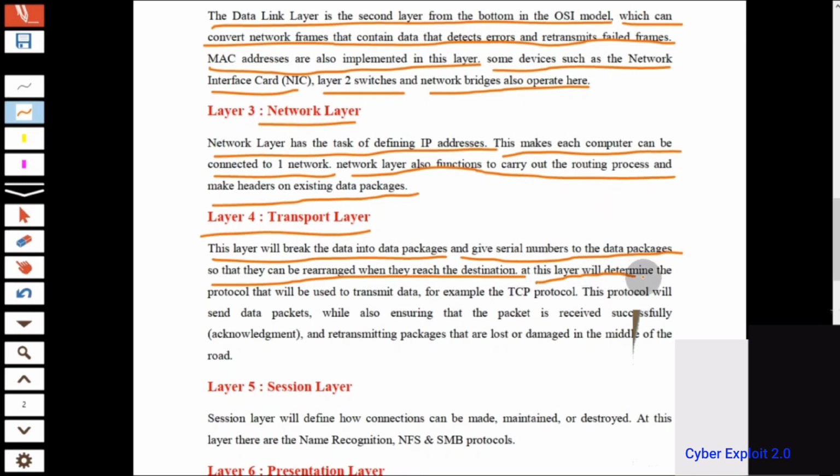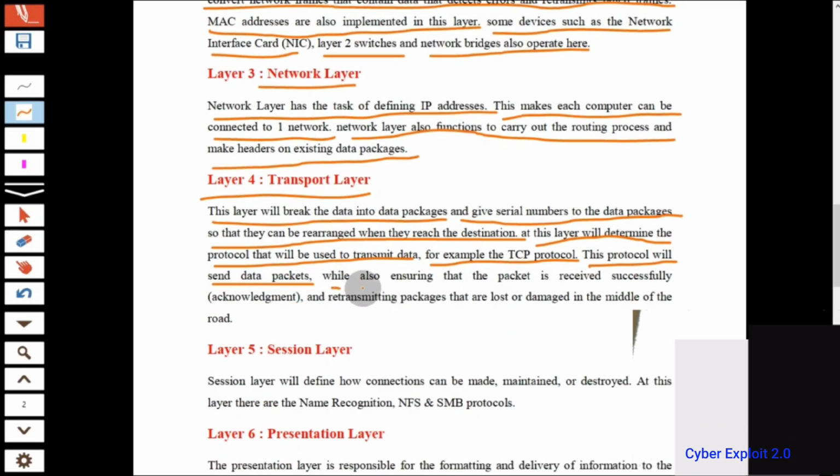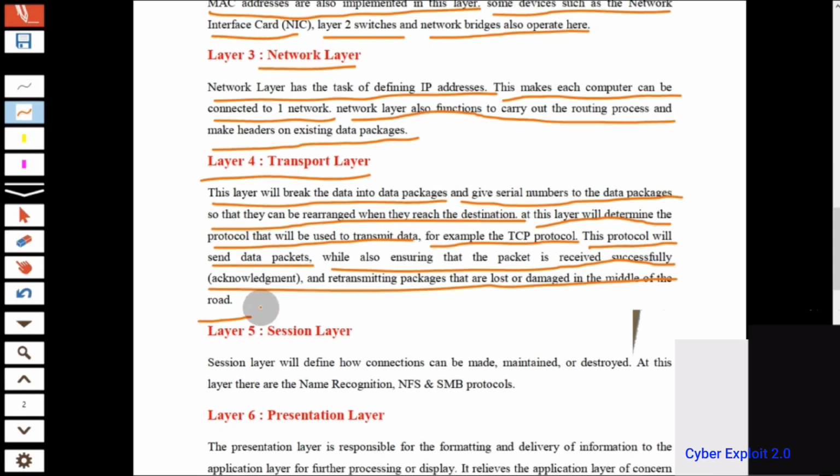This layer determines the protocol that will be used to transmit data. For example, the TCP protocol sends data packets while also ensuring that the packet is received successfully, and retransmits packages that are lost or damaged along the way. If any packet is lost on the transmitter side, the receiver side or in the channel, it is transmitted again by the transport layer.